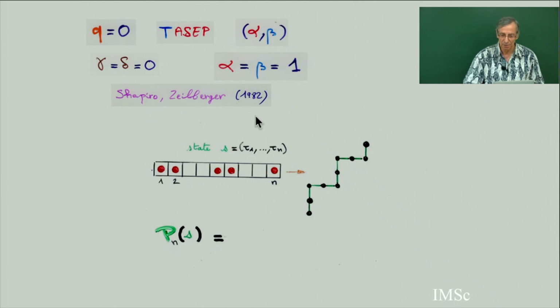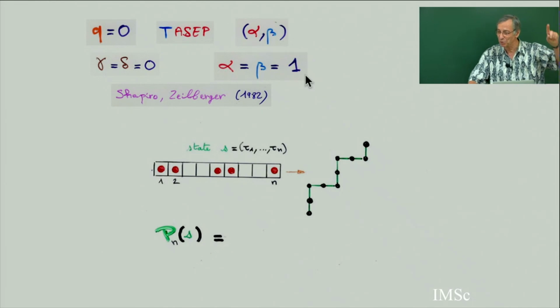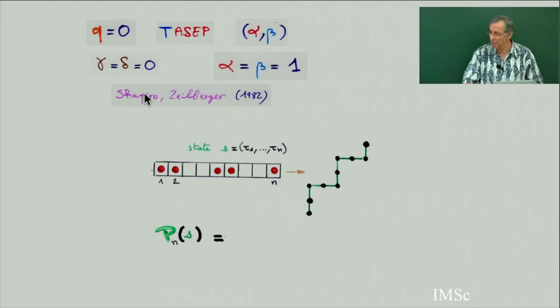This is a paper forgotten by combinatorists. It is the case of the TASEP with q equals 0 and alpha and beta equal 1, the TASEP we have seen with 3/14, 2/14, 1/14. This was a problem posed by biologists. They made some experiment for the stationary probability, and they found some ratio at the last cell. The ratio was 4, and in fact there are Catalan numbers behind, and the ratio of 2 consecutive Catalan numbers is 4 at the asymptotic limit.